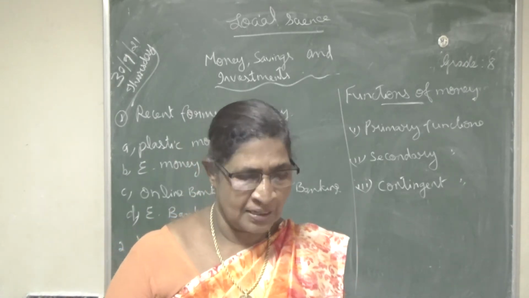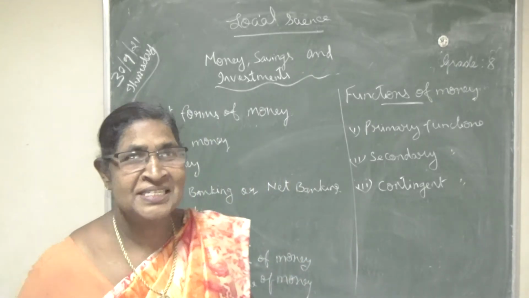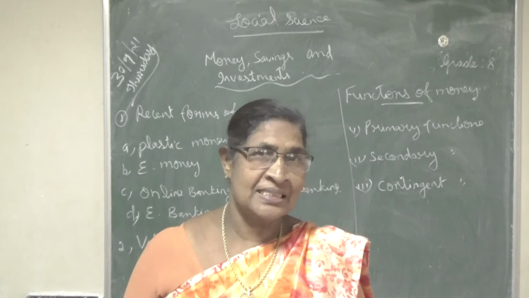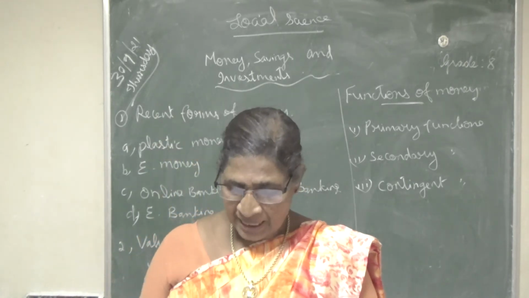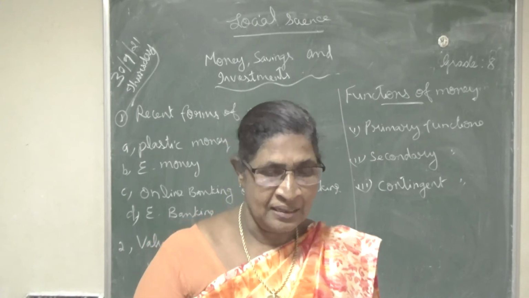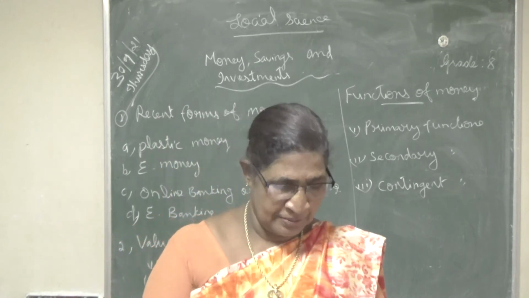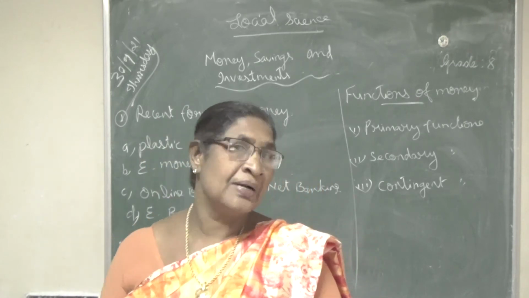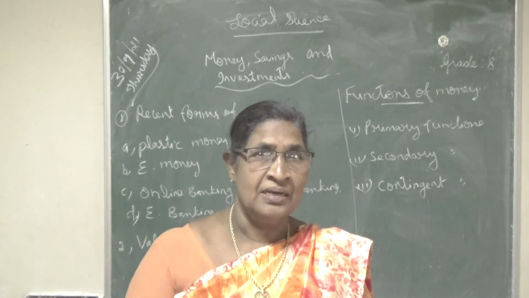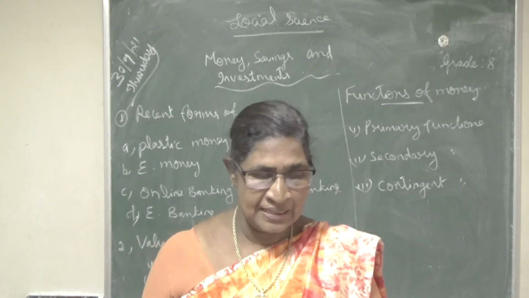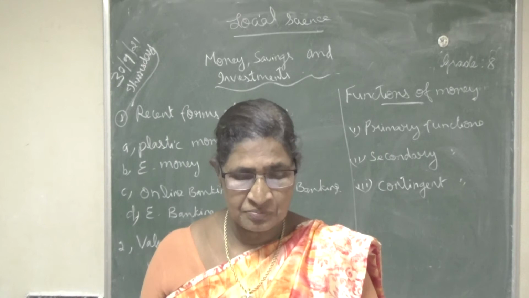Okay, so what are the major stages of money? They are commodity money or barter system, metallic money, paper money, credit money, near money, and the recent forms of money, isn't it? Up to near money I have completed in the last class. So today we are going to learn about the recent forms of money.